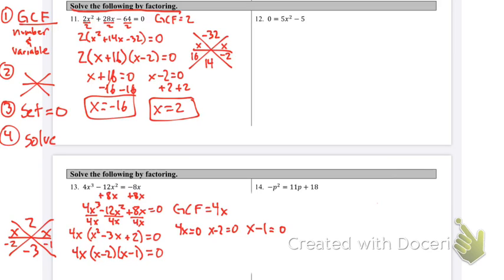And let's solve. For this one, I have to divide by 4. X is going to equal 0 here, since 0 divided by 4 is 0. Add 2 here, x equals 2. And then add 1 here, x equals 1. All right, and that's number 13.